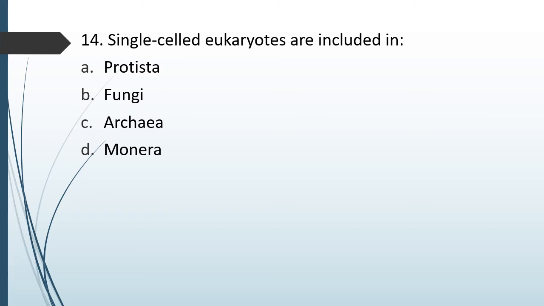Question number 80. Single-celled eukaryotes are included in option A, Protista, option B, fungus, option C, Archaea, option D, Monera. Single-celled eukaryotes are included in... Correct answer is option A, Protista.